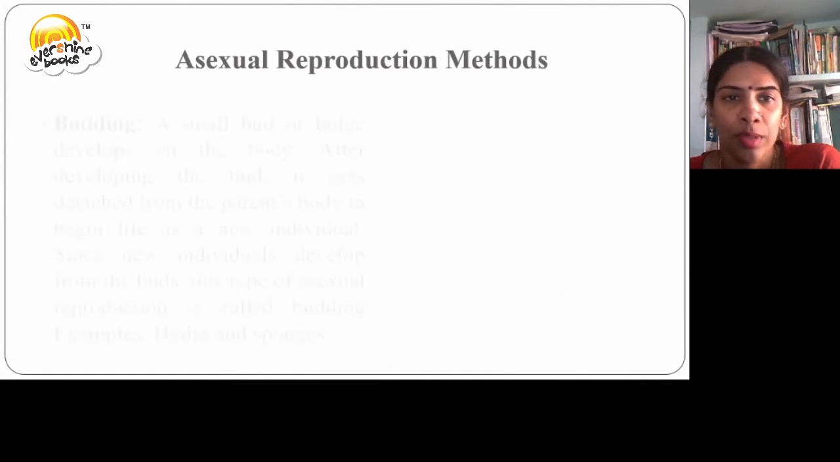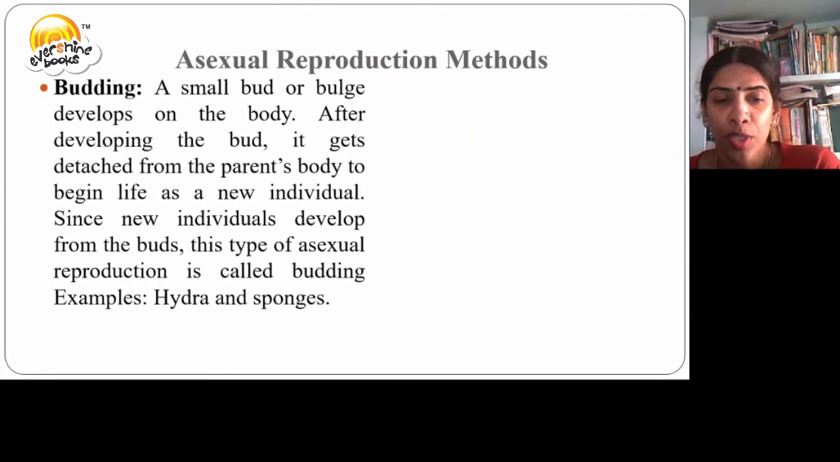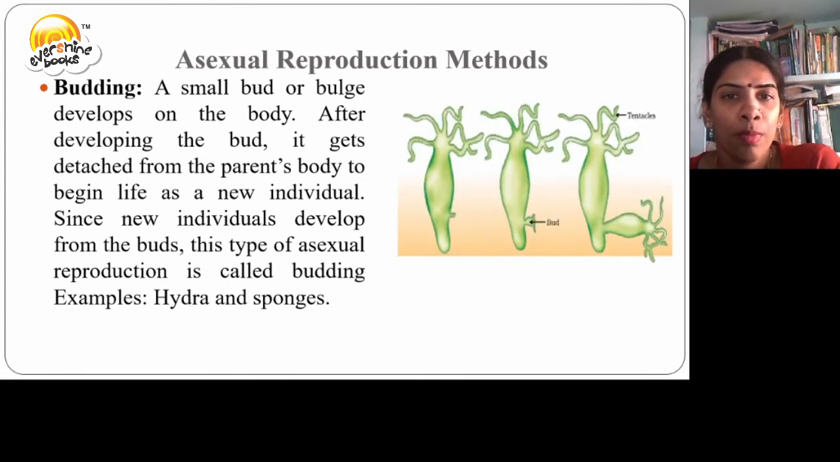Asexual reproduction methods. Budding is the first method, which is seen in hydra and sponges. It is a small bud or bulge which develops on the body. After developing, the bud gets detached from the parent body to begin life as a new individual. Since new individuals develop from the buds, this is called asexual reproduction, and the process is known as budding.